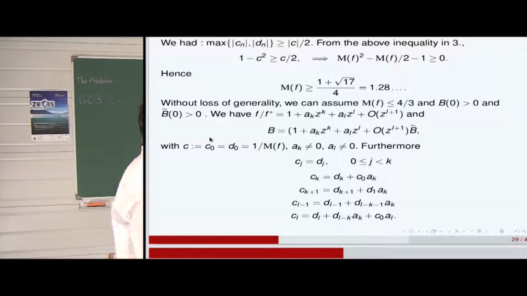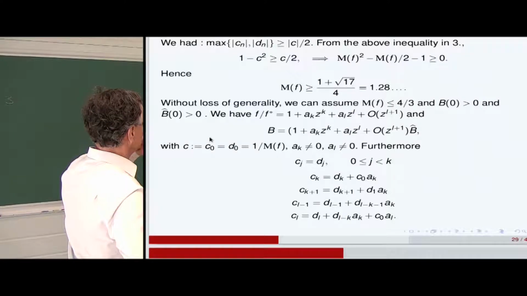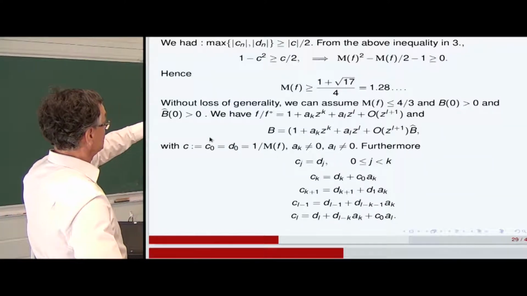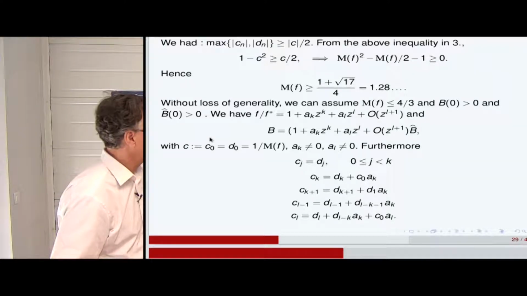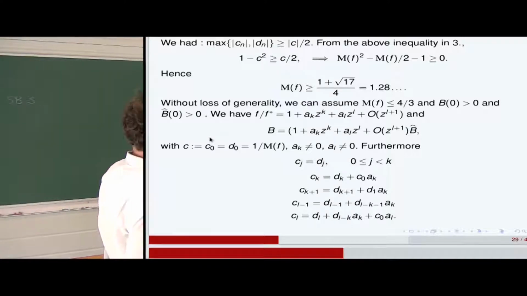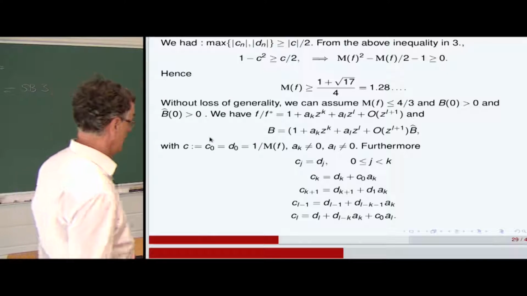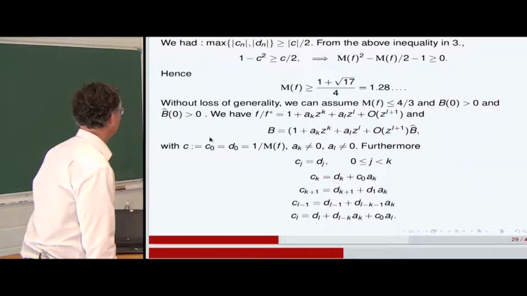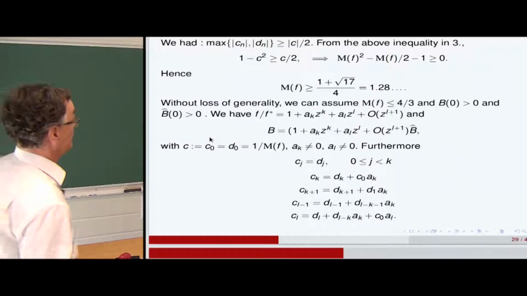So we continue this approach by the matrices. Now, without loss of generality, we can assume that the Mahler measure is less than 4 divided by 3, 1.3333, and the value of the Blaschke function is greater than 0 at the origin, with a hat of Blaschke function. So now we expand f divided by f star.